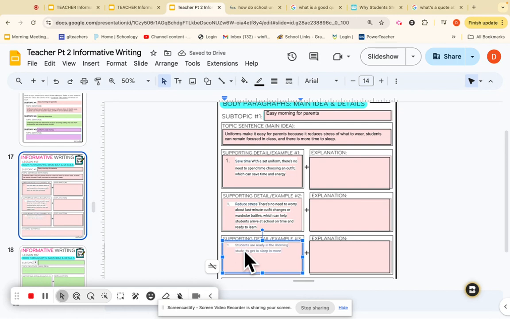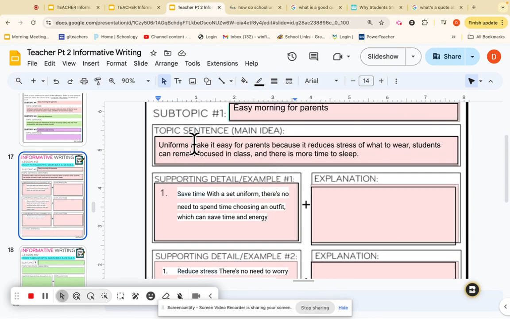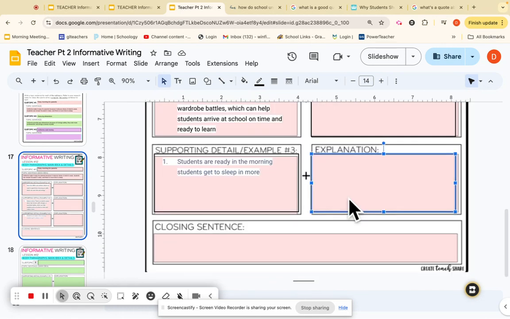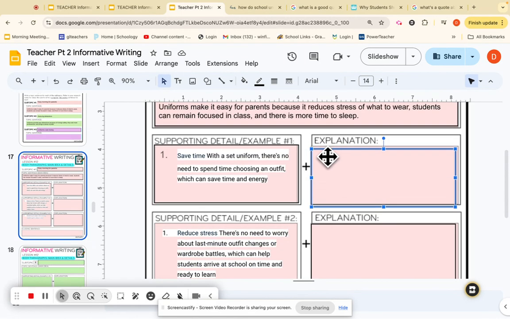Now, this is where your writing comes in. You are going to restate. Put it in your own words. So I'm going to make this a little bit bigger, and you can see how I do that. I've already got my topic sentence. This is going to be part of my paragraph. Now, this sentence right here is going to be part of my paragraph. And it says, save time with a set uniform. There's no need to spend time choosing an outfit which can save money, save time and energy.